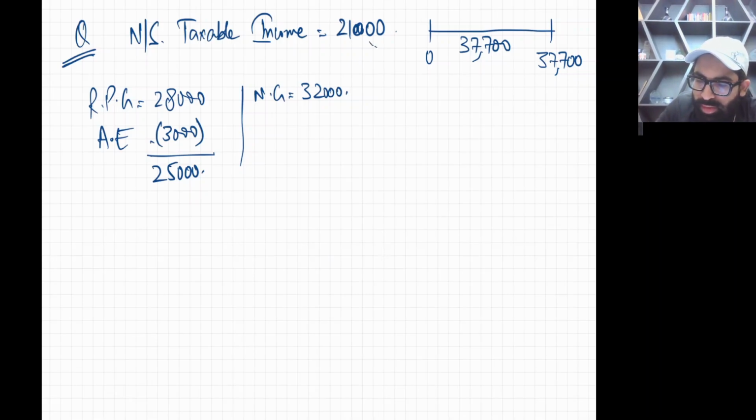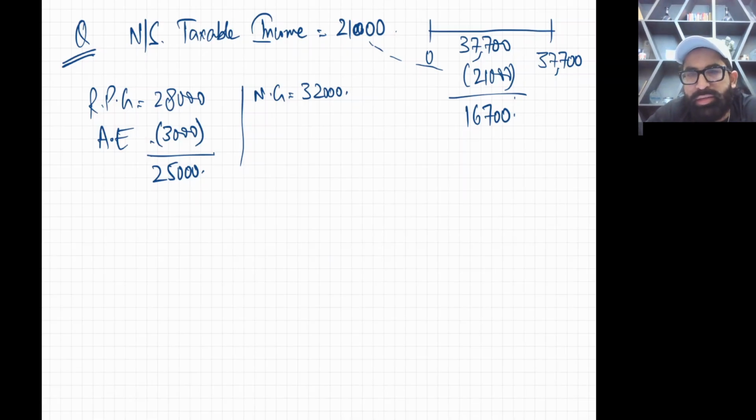So your non-saving income will consume your first band, and this will be 37,700 minus 21,000. 16,700 is left in the first band.